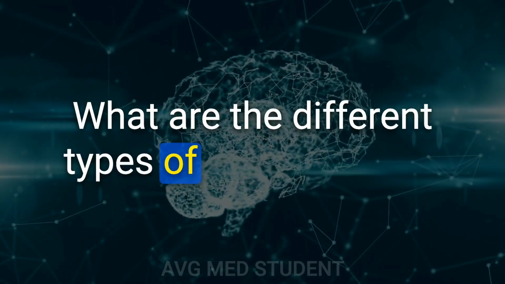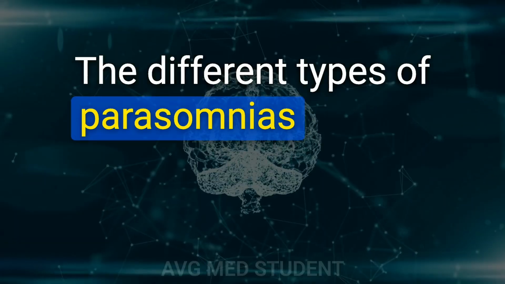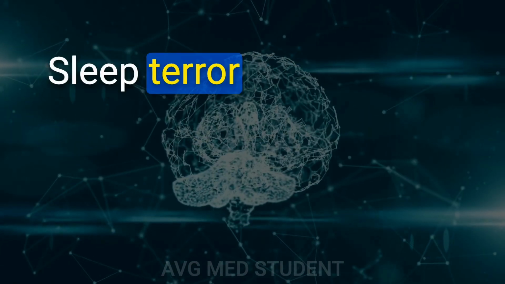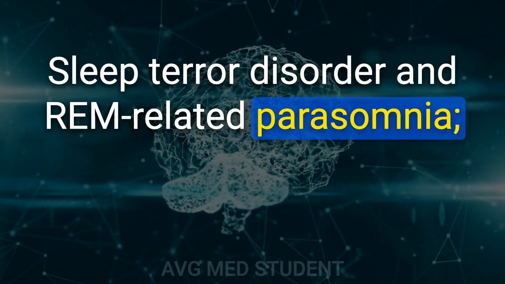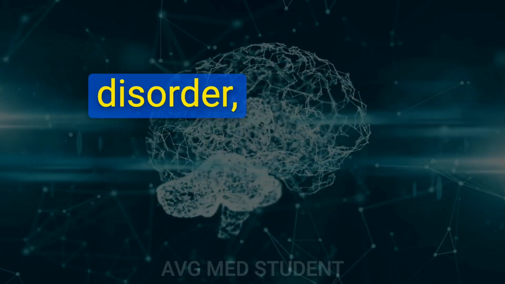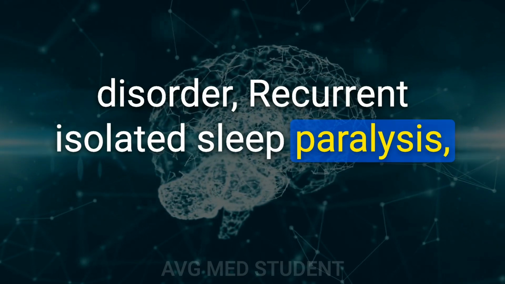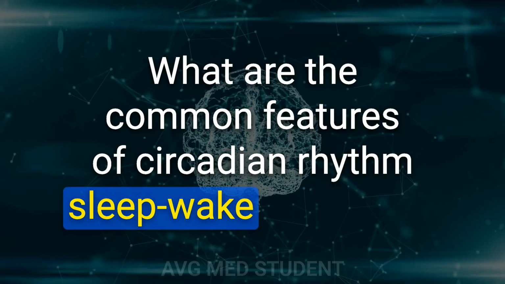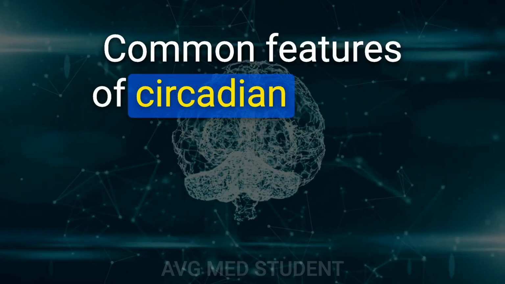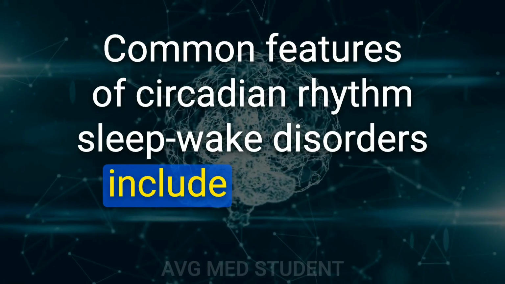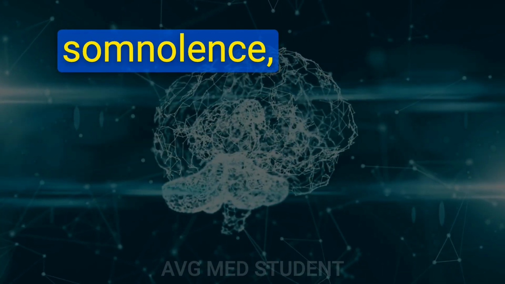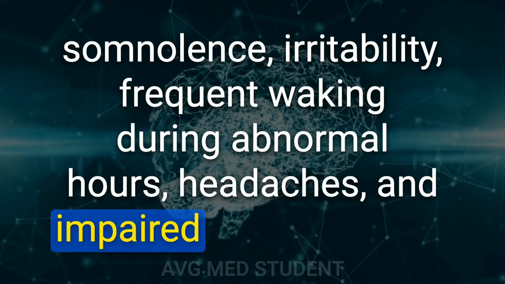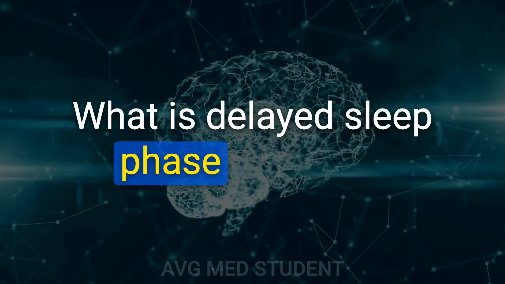What are the different types of parasomnias? The different types of parasomnias include NREM-related parasomnia: sleepwalking disorder, sleep terror disorder; and REM-related parasomnia: nightmare disorder, REM sleep behavior disorder, recurrent isolated sleep paralysis, restless legs syndrome. What are the common features of circadian rhythm sleep-wake disorders? Common features include insomnia, excessive daytime somnolence, irritability, frequent waking during abnormal hours, headaches, and impaired concentration. What is delayed sleep phase disorder?